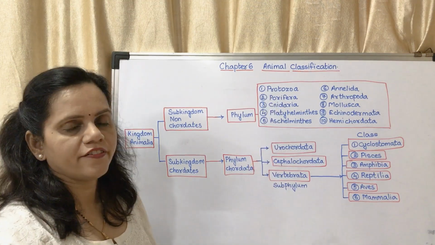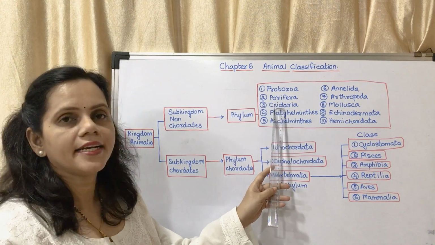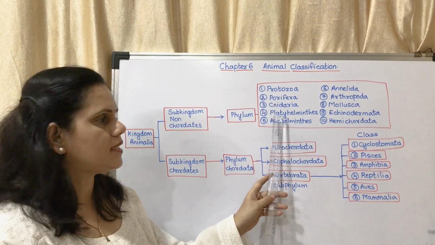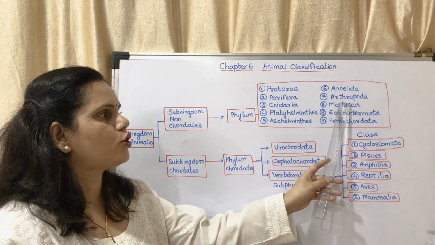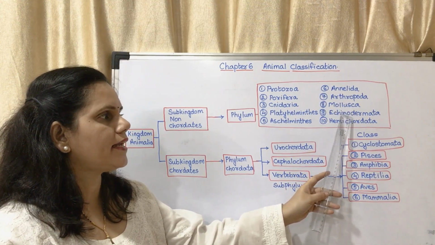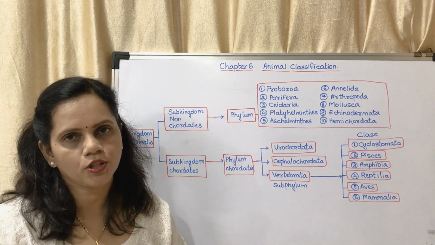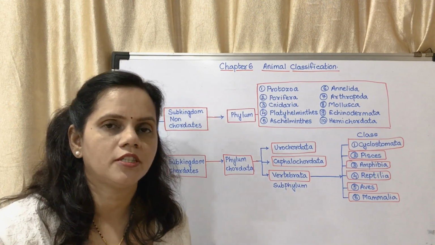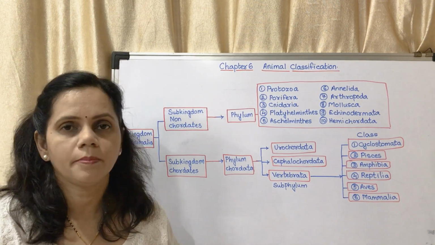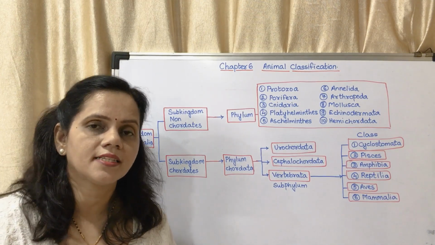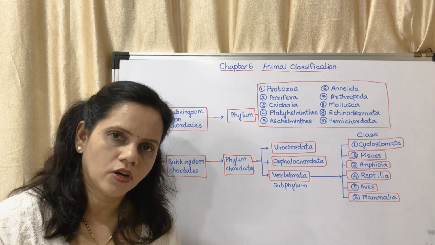The first phylum is Protozoa, Porifera, Cnidaria, Platyhelminthes, Aschelminthes, Annelida, Arthropoda, Mollusca, Echinodermata and Hemichordata. You have to learn the names of these. This chapter is basically on learning. You have to learn by heart the different parts, the different characteristics and the classification. So what are the 10 different phyla of non-chordates?